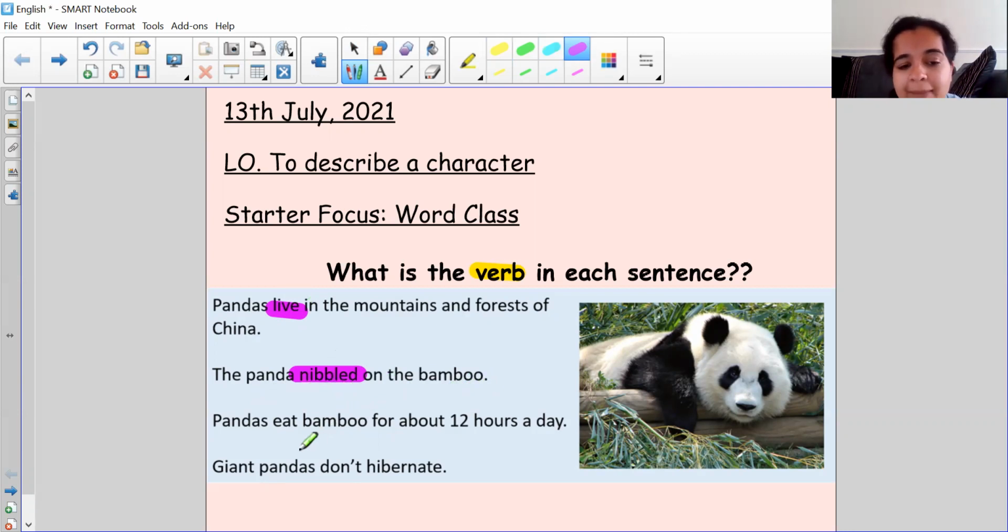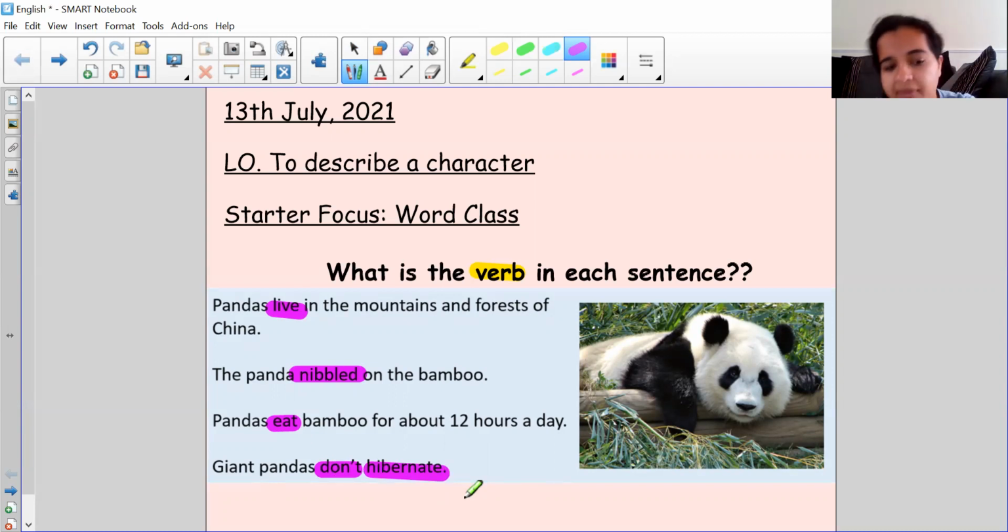Sentence three, pandas eat bamboo for about 12 hours a day. What are the pandas doing? Well, they're eating. They eat bamboo. And the last sentence, giant pandas don't hibernate. Well, they're not doing something. So do not would be a verb. And hibernate, where they sleep for long periods of time. So that one was a little bit tricky.